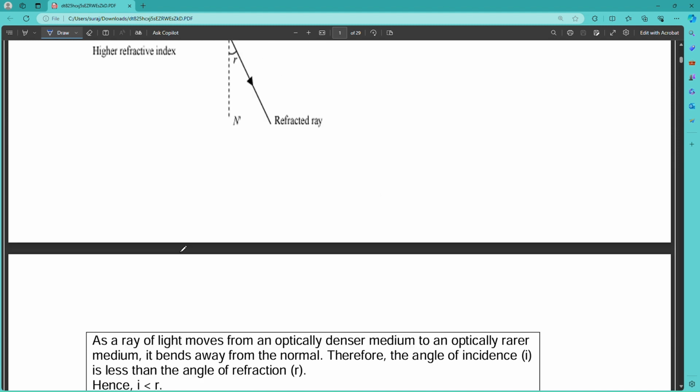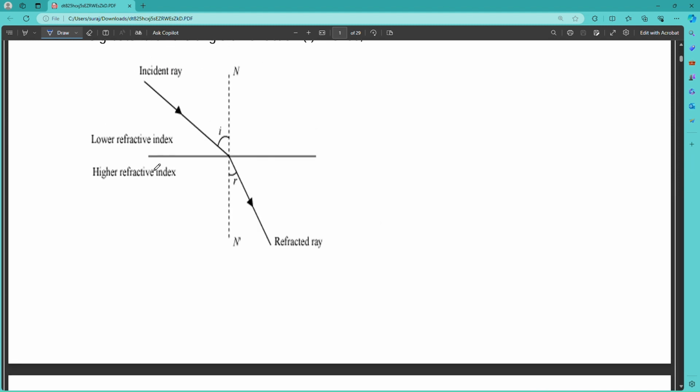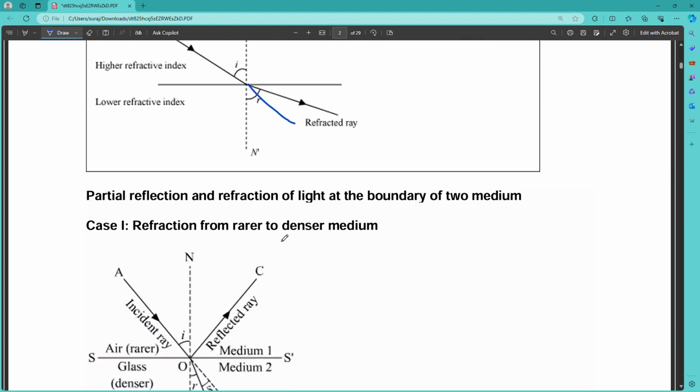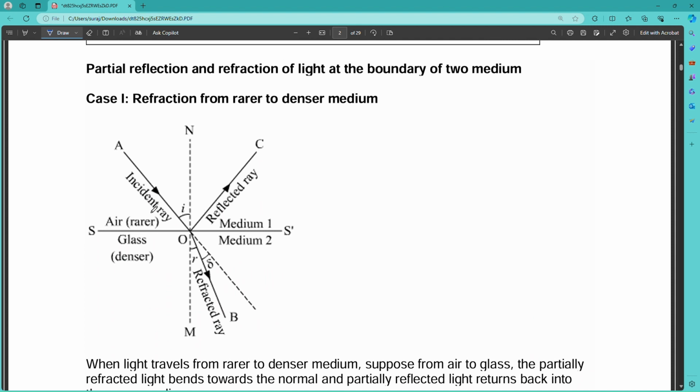In the previous case we showed that if light goes from rarer medium to denser medium, it bends towards the normal. But here there is a higher refractive index medium and a lower refractive index medium, so it goes from higher to lower medium. Generally it would go straight, but since it is going from denser to rarer, it bends away from the normal. You can observe two media here. These are your incident ray, refracted ray, angle of incidence and angle of refraction, and this is your glass, the denser medium, and that is the rarer medium.